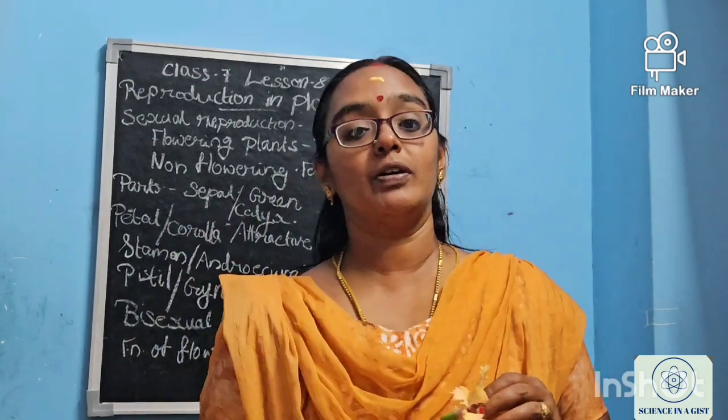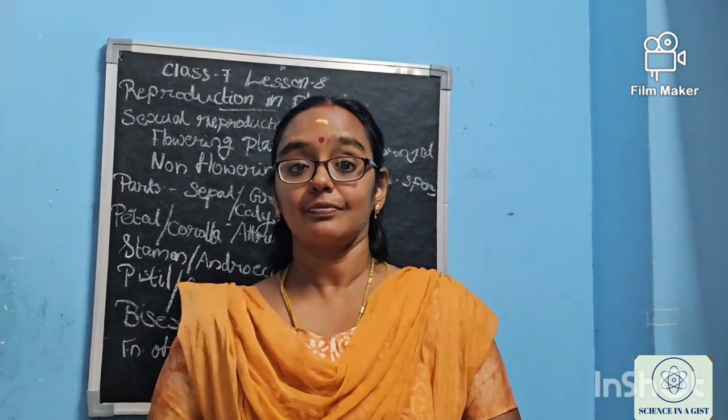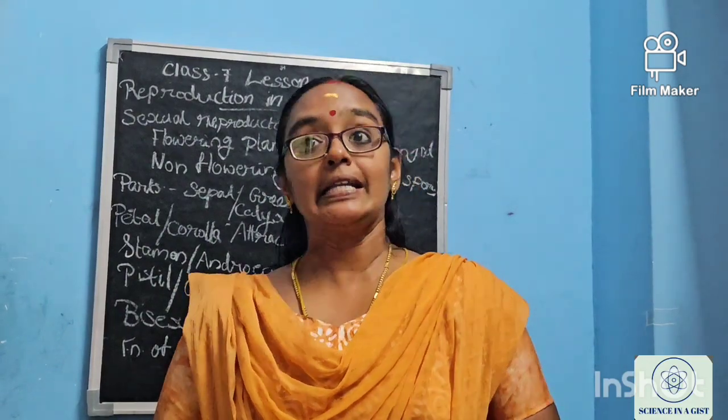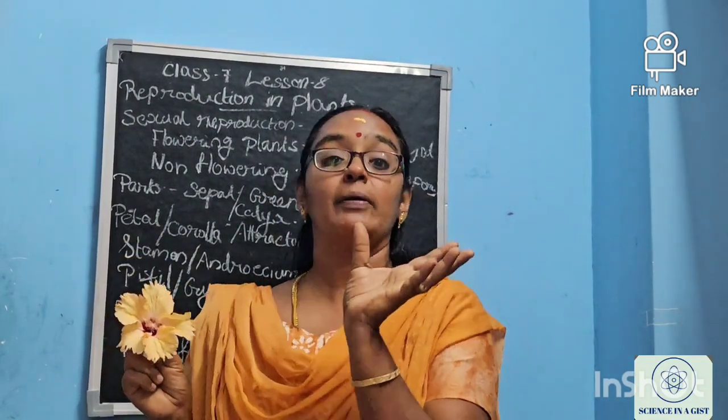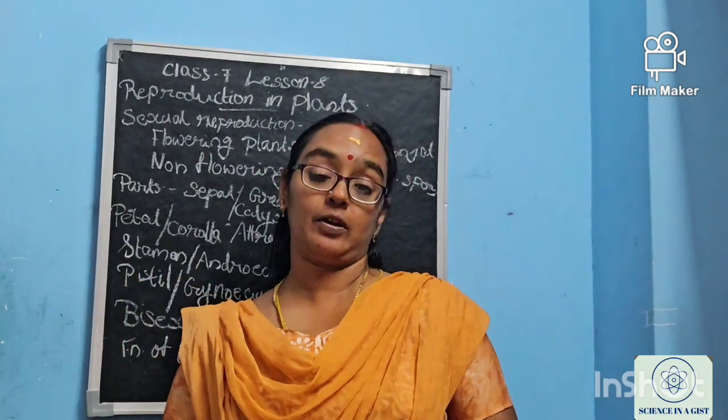And there are some flowers that have only male and some flowers that have only female reproductive parts. These flowers are called unisexual flowers. In the same plant, some flowers will have the male reproductive part and some flowers will have the female reproductive part. All four whorls will not be present in these flowers.